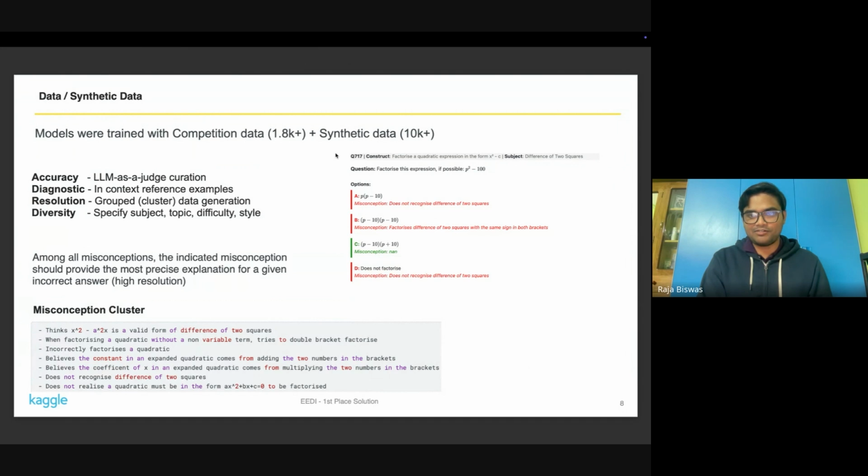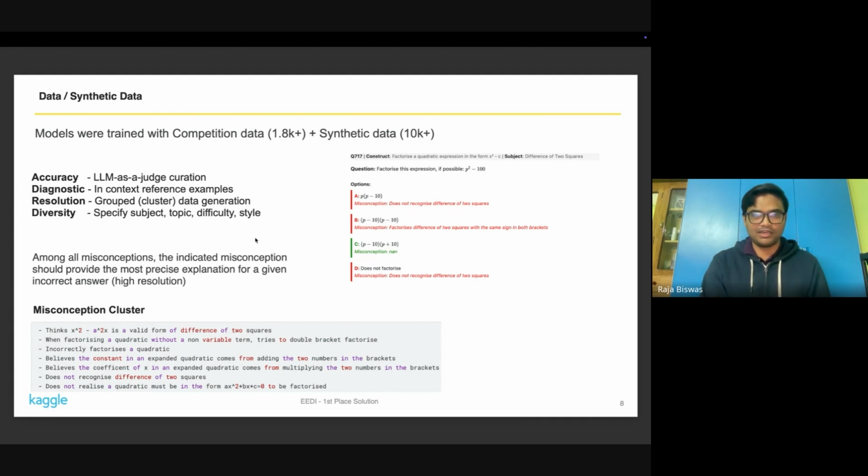Ideally we would like to produce the same quality of training examples as we were given in the competition itself. So I thought there is a set of properties that these synthetic examples should adhere to. Firstly is accuracy. For each synthetic example, the picked correct answer should indeed be the correct answer. And secondly, it should have good diagnostic power. So we cannot randomly generate this incorrect answer. It has to probe a certain kind of misconception.